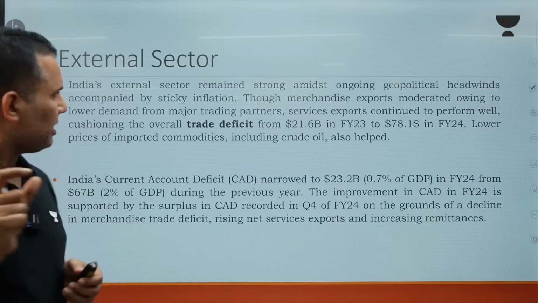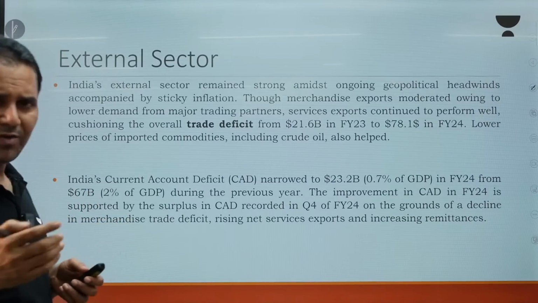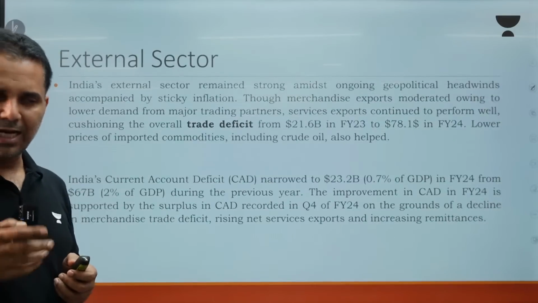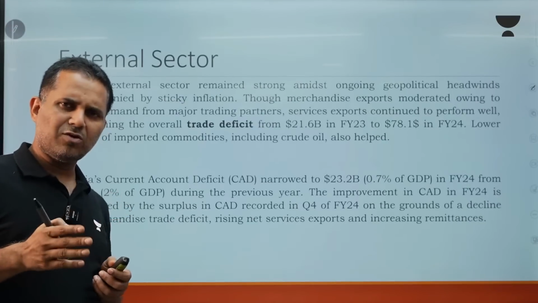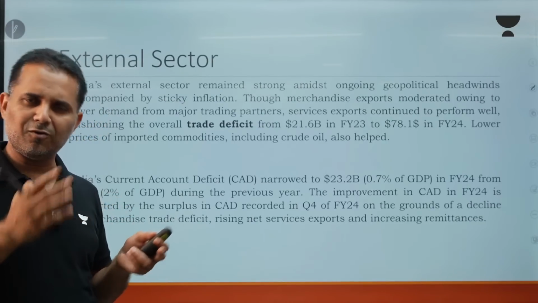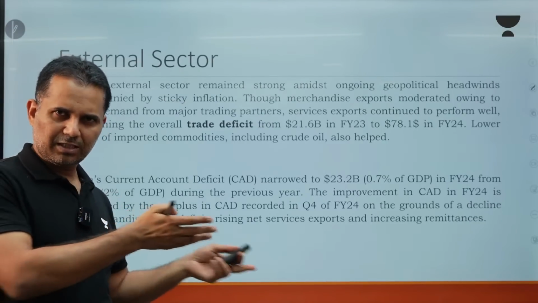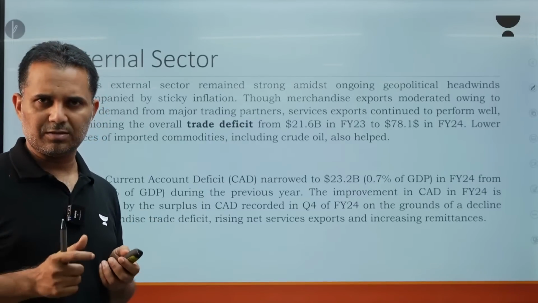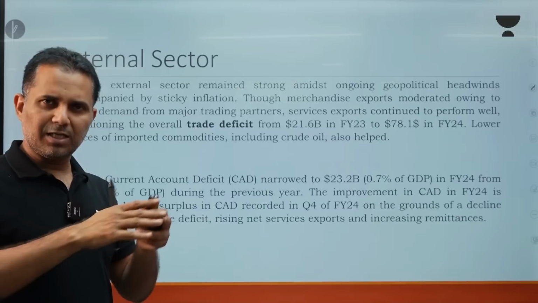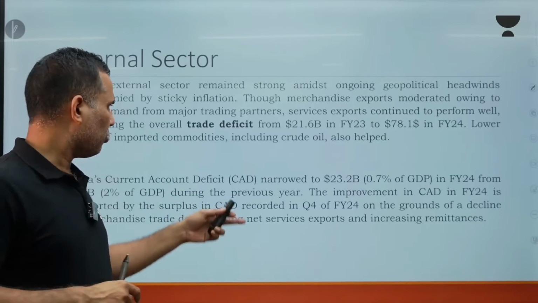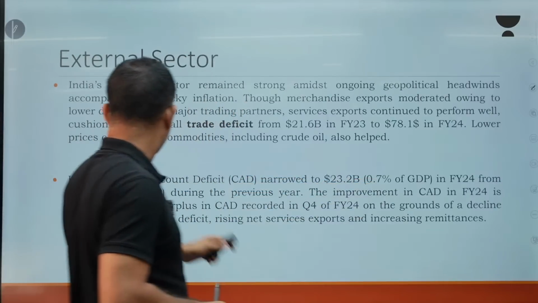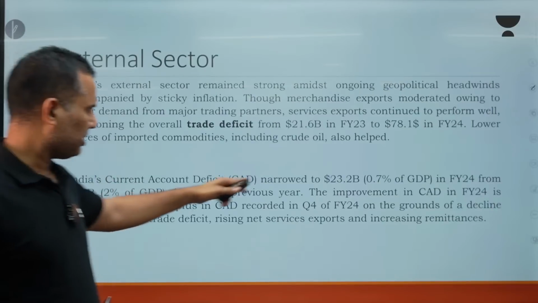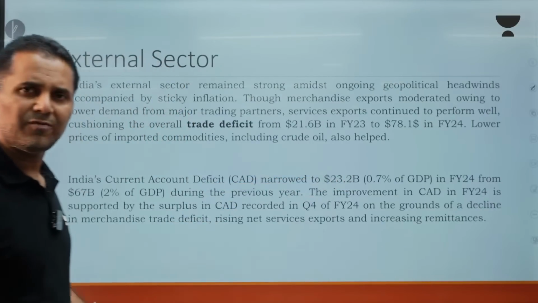Because we have generated more remittances, and we always have a current account deficit, but in just the preceding quarter, January to March, our current account was in surplus. So that has helped in bringing the one-year current account deficit down to only 0.7%, because earlier it used to be 2% of GDP, the year before last. But last year it has come down to 0.7% of GDP.